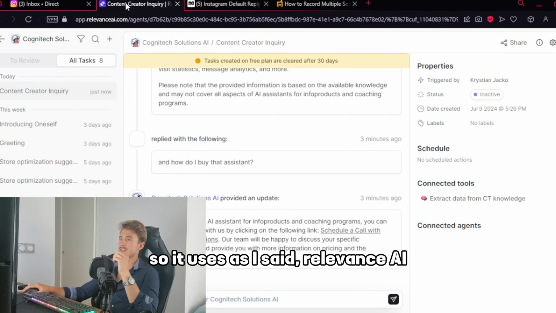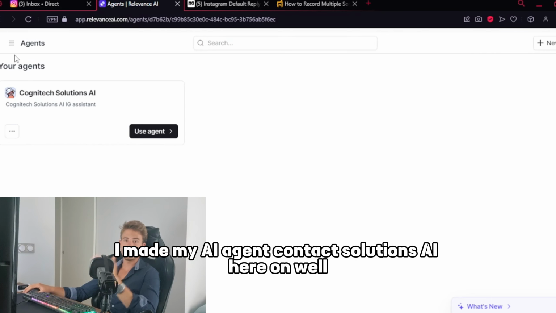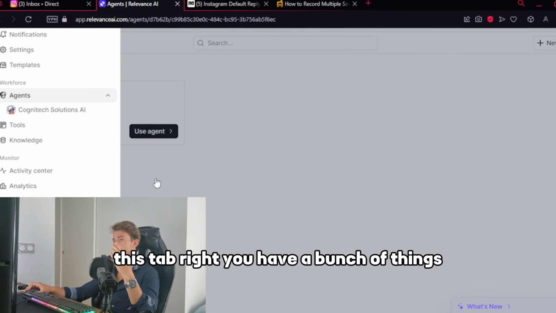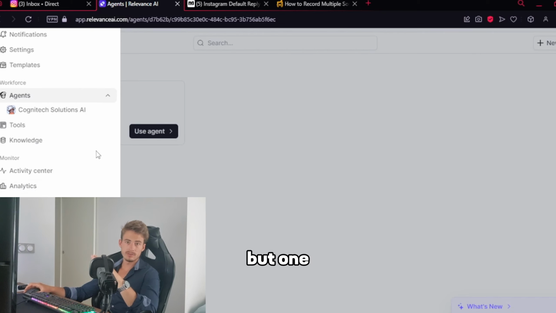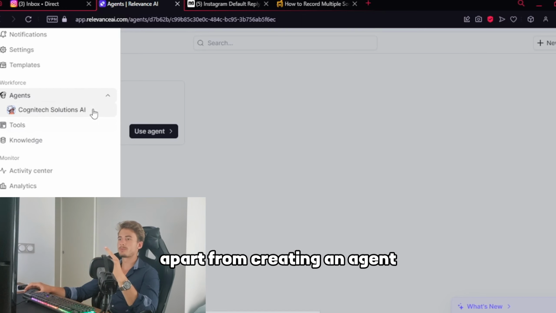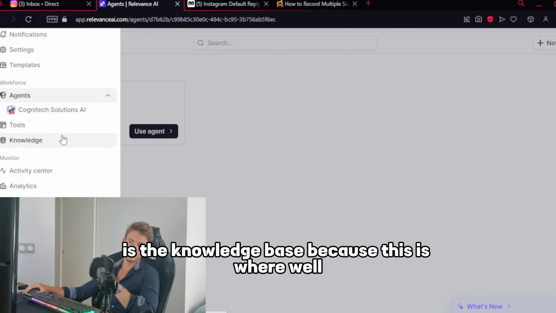So, it uses, as I said, Relevance AI. And here I made my AI agent, Cognitive Solutions AI. Here, on this tab, you have a bunch of things, but one really important thing you need to update, apart from creating an agent and configuring it later, is the knowledge base.